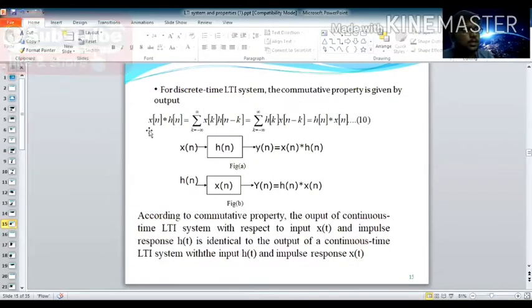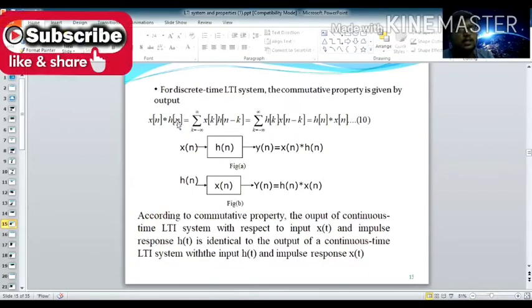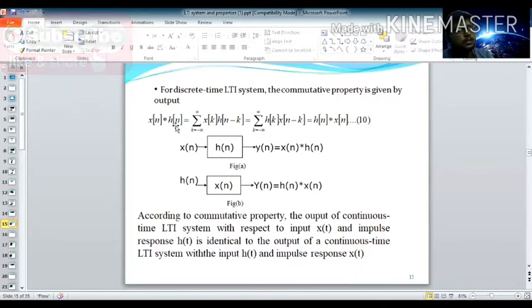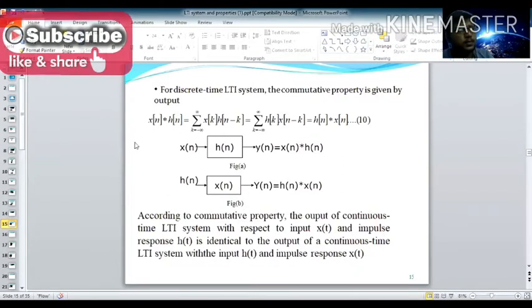Look at the expression x of n star h of n. How will you obtain this x of n star h of n? Now in this portion, your h of n is the impulse response of the system. For that you apply the input signal x of n to h of n. It produces the output y of n. So now y of n equals x of n star h of n.